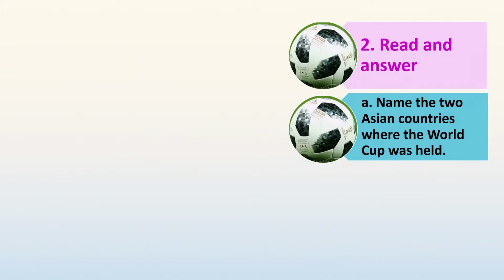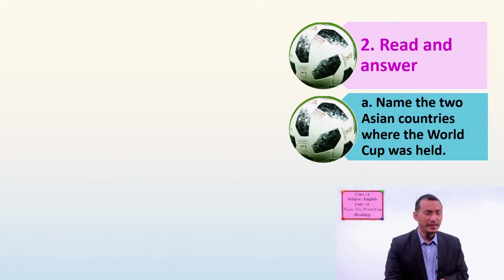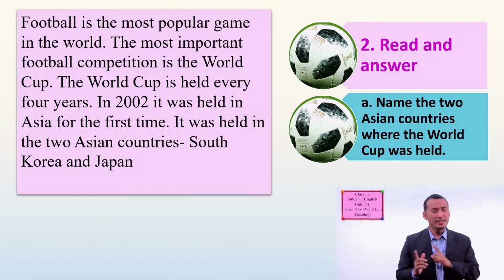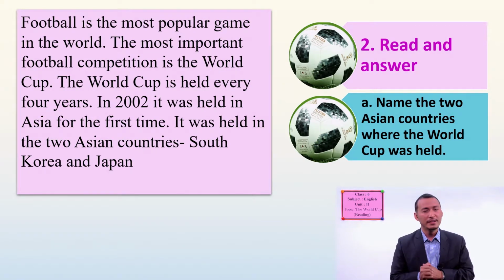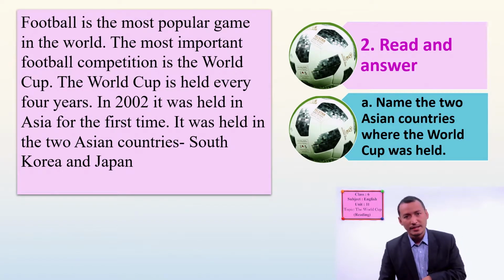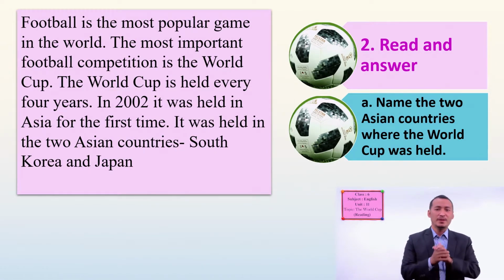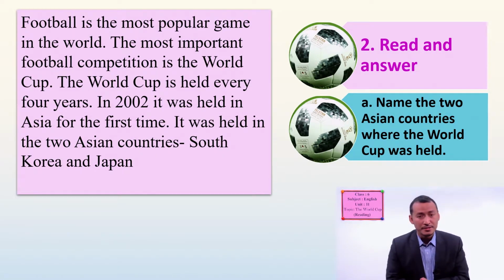Now get ready for reading the text aloud with me. Okay, students? Please, you can read it aloud along with me. The answer you have to look for is from the question, name the 2 Asian countries where the World Cup was held.